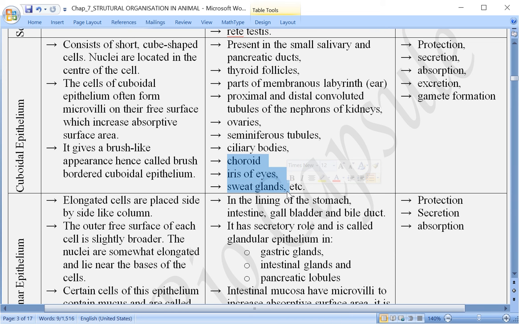What function does it perform? It performs functions like protection, secretion, absorption, excretion, and also the process of formation of gametes. That means gamete formation.